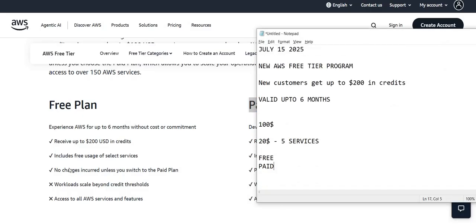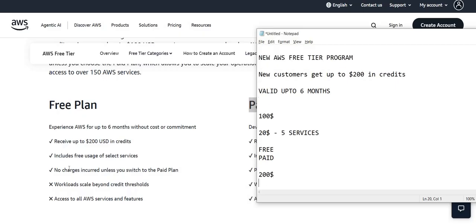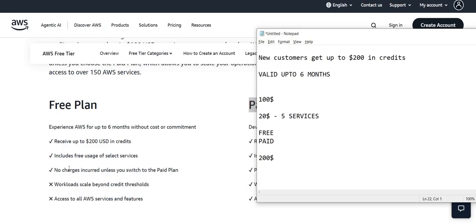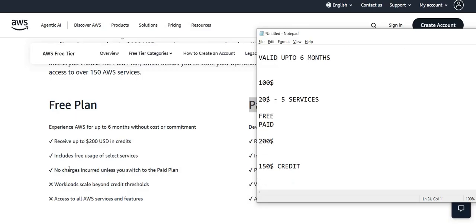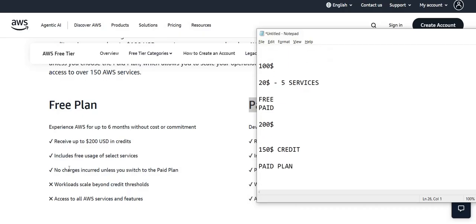Let's say you have $200 credit in your account, and you have used your free services for 20 or 25 days, and based on that you now have $150 credit pending. Now you decide that, okay, I am happy with the AWS services and I am upgrading to the paid plan. So you can just subscribe to the paid plan. But in that case, what will happen to these $150? I will tell you what will happen.